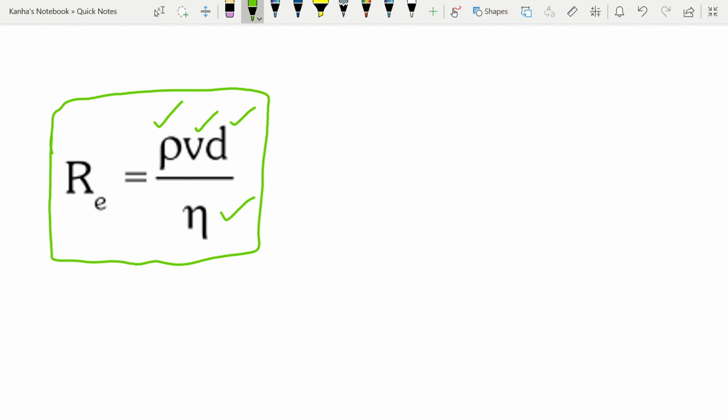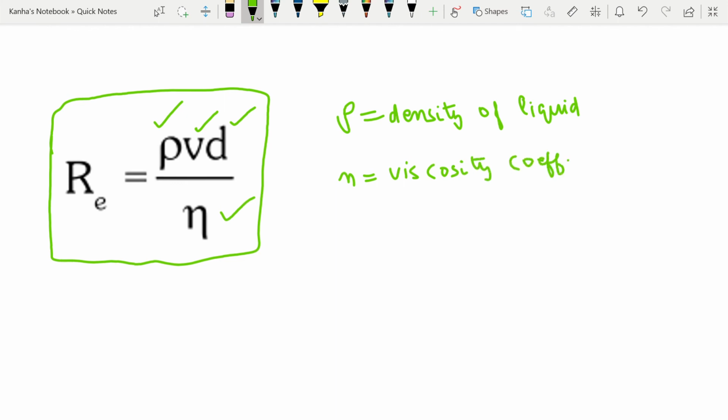For your consideration, I'll just write them down again. So rho is equal to density of the liquid or fluid. You have eta, which is equal to viscosity coefficient. You have v as the mean speed of fluid flow.